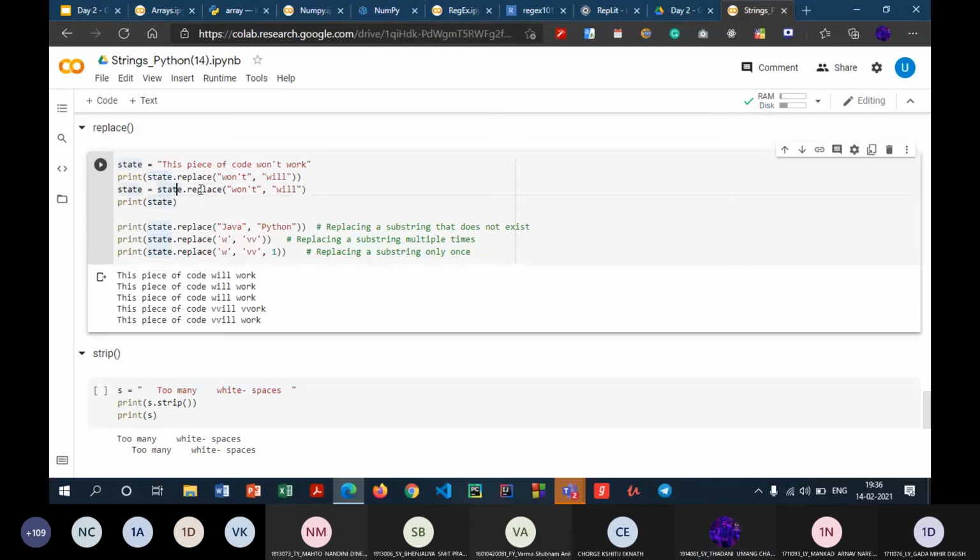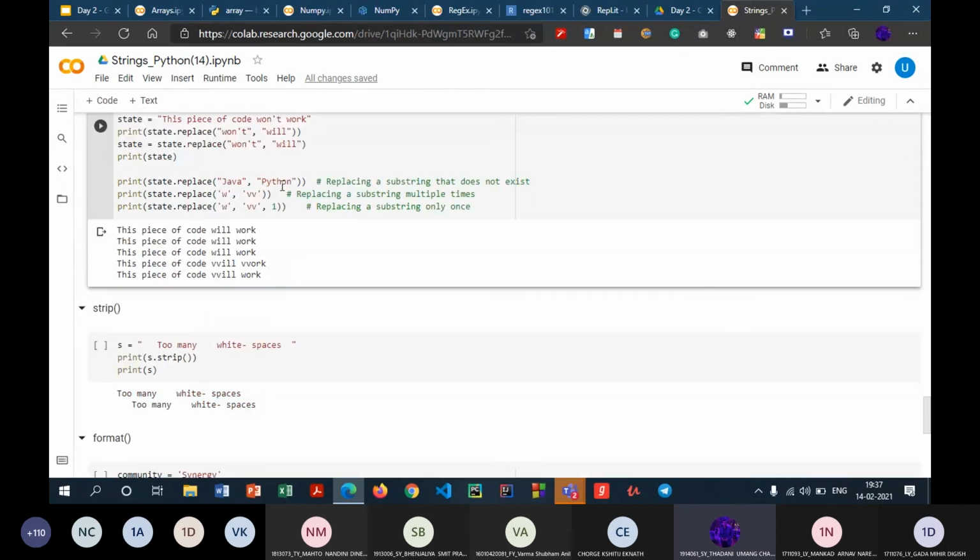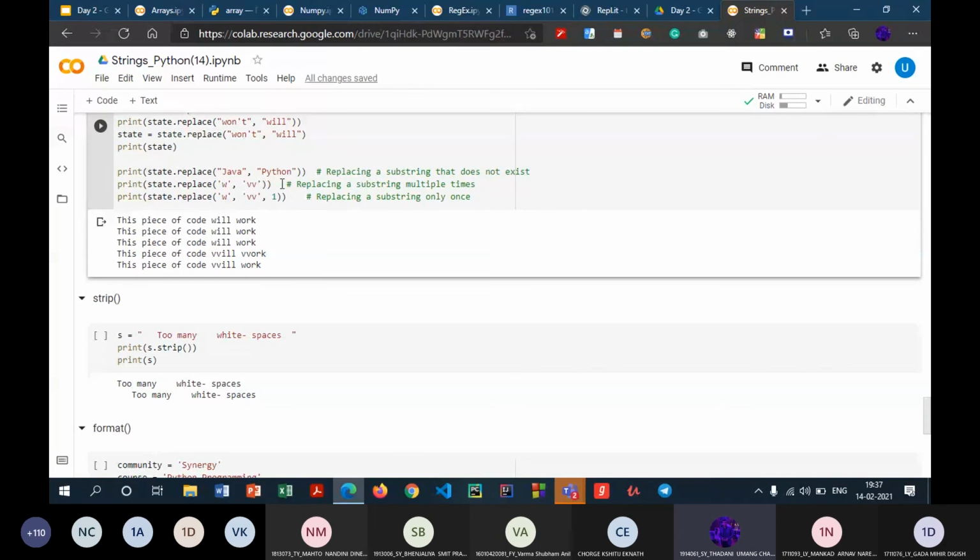So now you can see that even though "won't" is not currently present in state, it will not lead to any error. If it does not find "won't" in the string, it will not lead to any error. It will just leave the string as it is. So when we again print state, this is what we get. This piece of code will work. So yeah, this is how it works. Again, we can replace a substring that does not exist, so that won't lead to any errors.